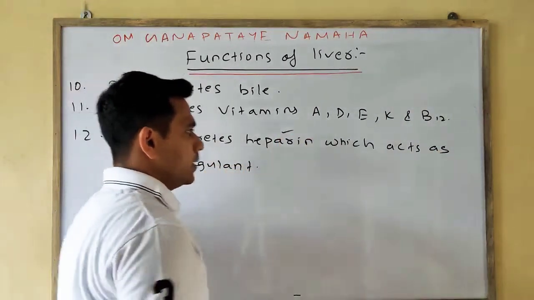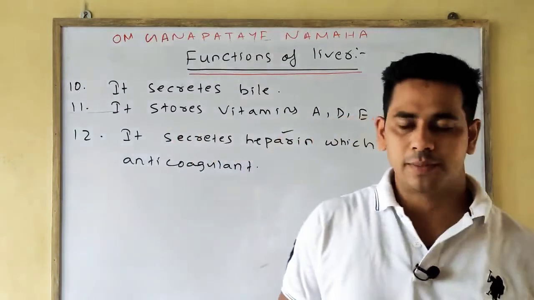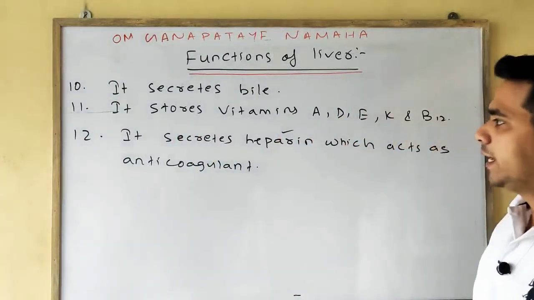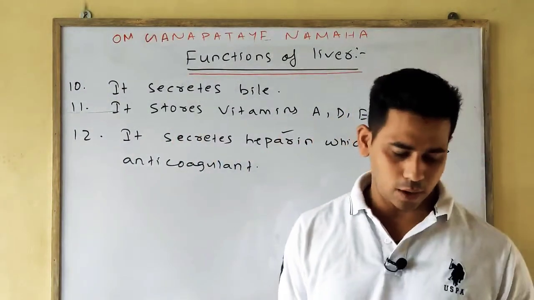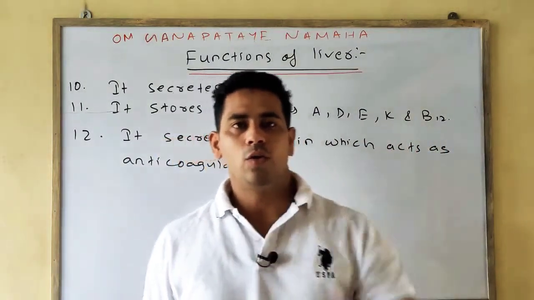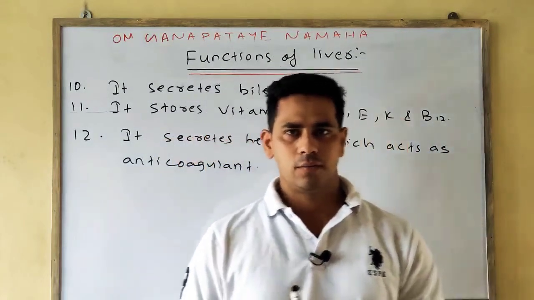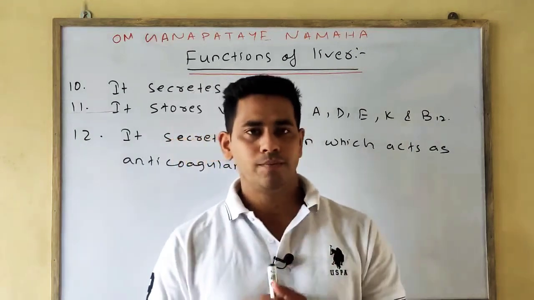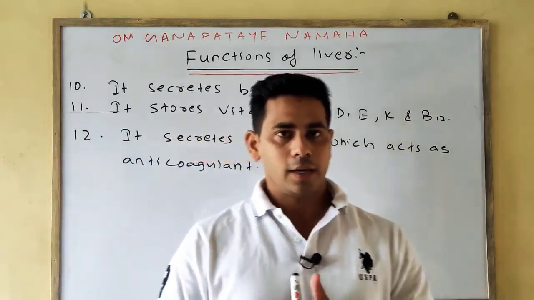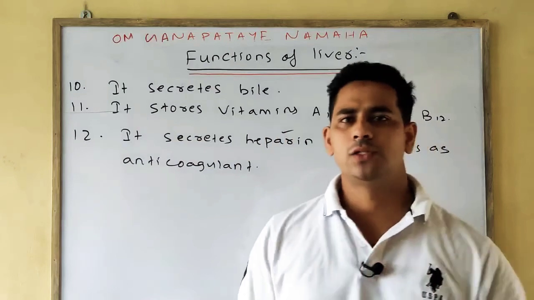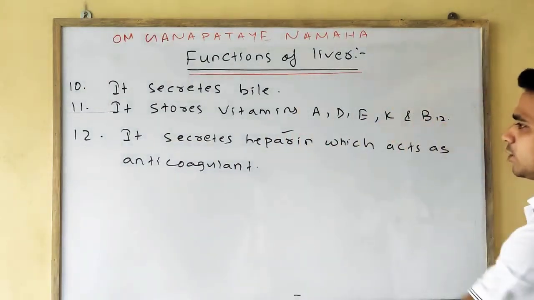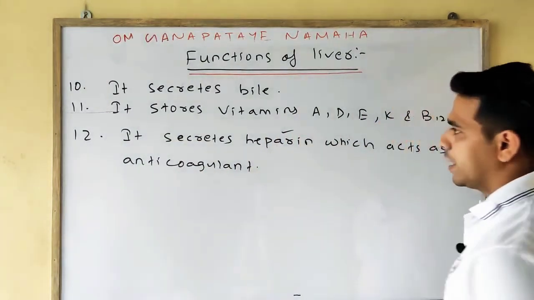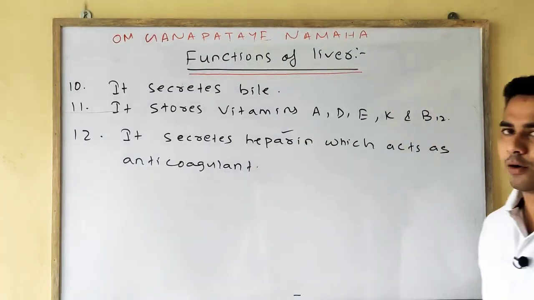Heparin is an anticoagulant, meaning it is present in the blood and helps in preventing clotting of the blood. You know, when blood comes out of our body, after some time it clots. But inside our body, why is it not clotting? Because of the presence of an anticoagulant called heparin, which prevents the blood from clotting.